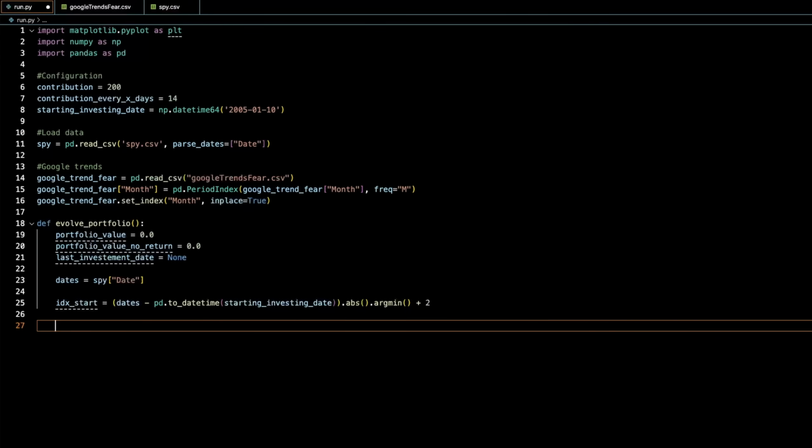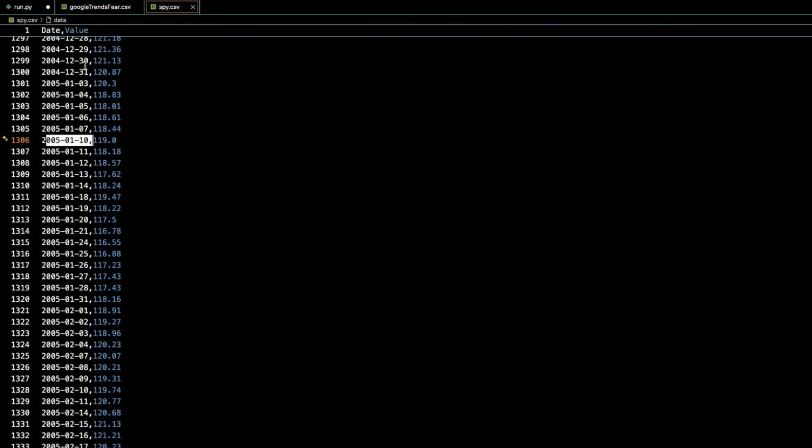So think about what we want to do right now. We basically want to loop from this index in our SPY through every single date, and at each date compute a return based on our portfolio value. And if we've reached this limit of going past 14 days or at 14 days between when we invested last, we want to put in $200 and then just keep evolving that portfolio amount by whatever returns we're getting in the market. So that should be pretty simple.